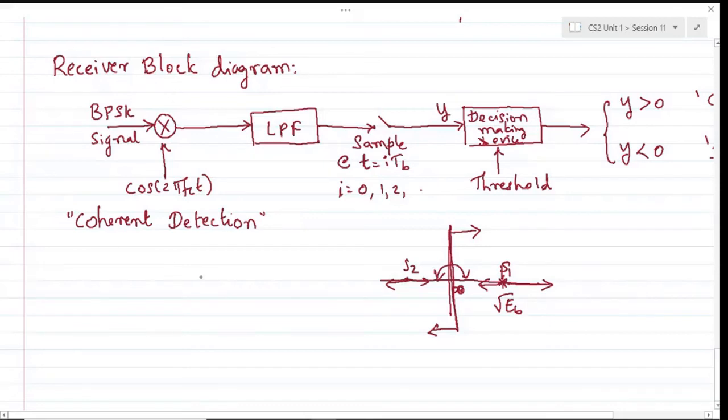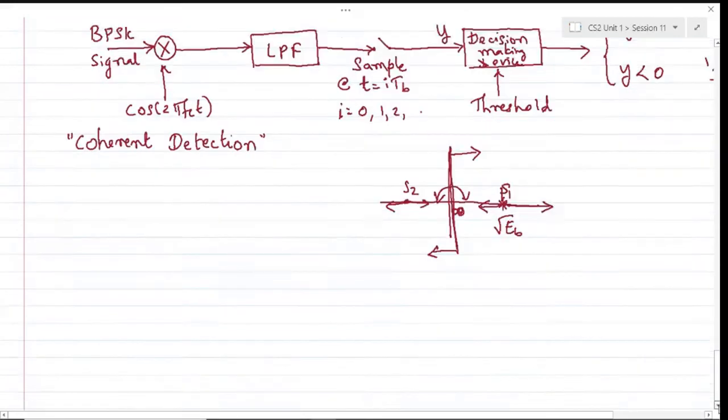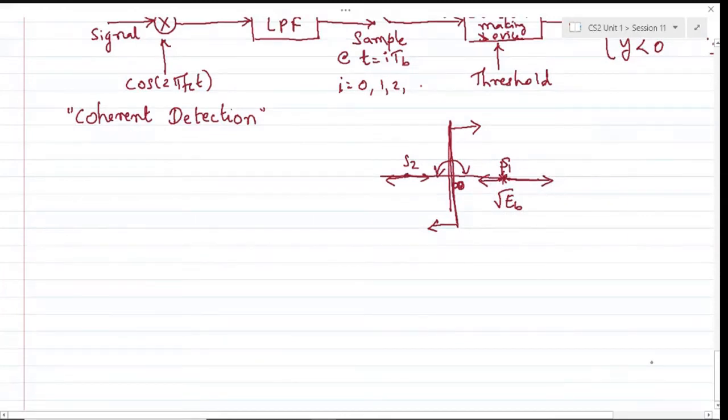So this is an example of a coherent detector. That's what I was talking about earlier in the classification of the modulation schemes, where the phase shift keying techniques all require a coherent detection scheme, a coherent detector at the receiver. Moving ahead with higher order PSK.